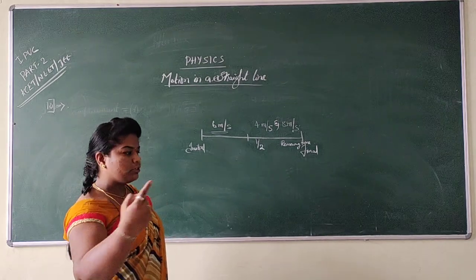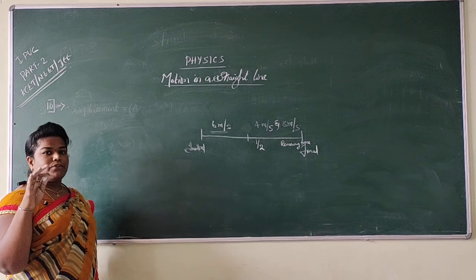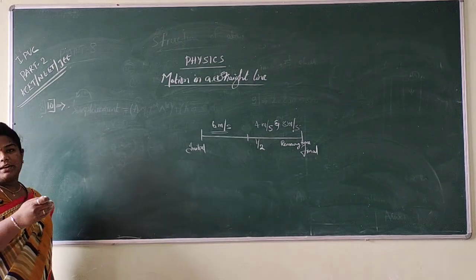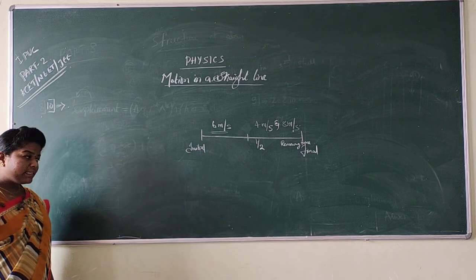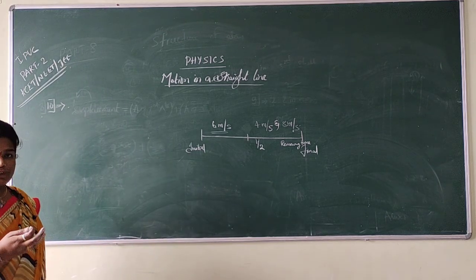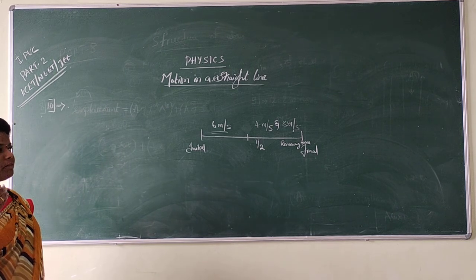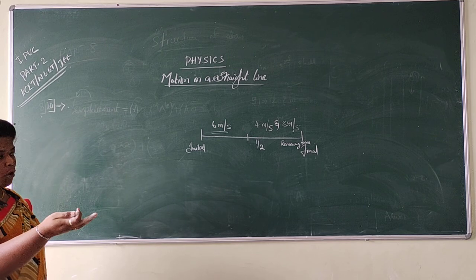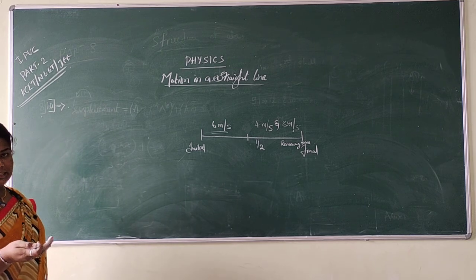So already I said to you, suppose you are moving from your college to your home. Then you are going to move with different velocity, your speed is not going to be constant from the college to your home. So it is going to vary with the time.